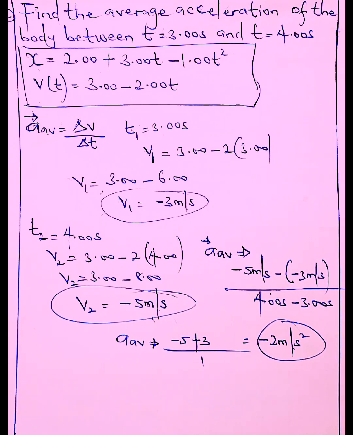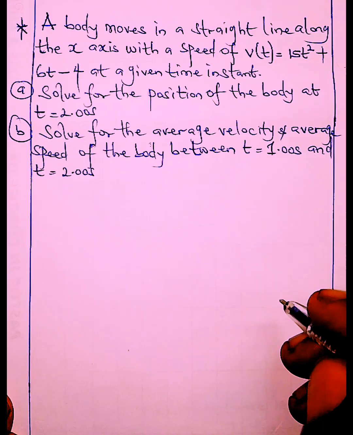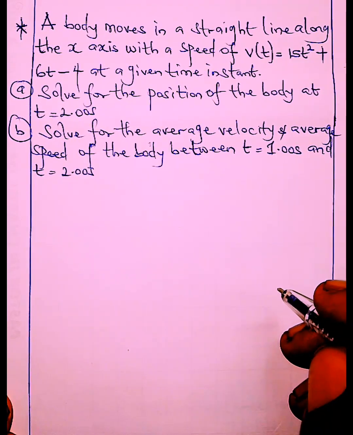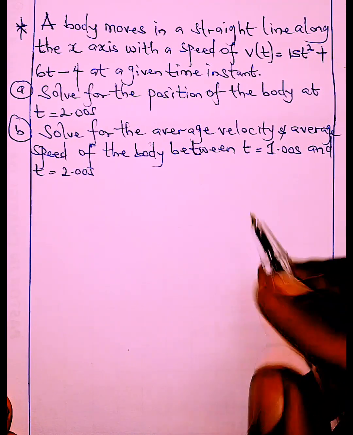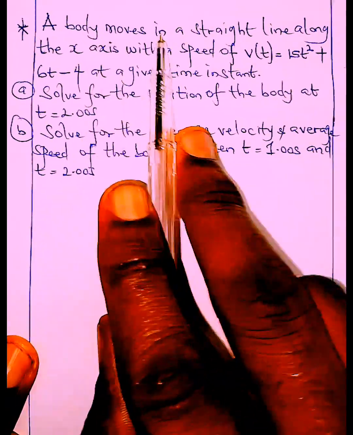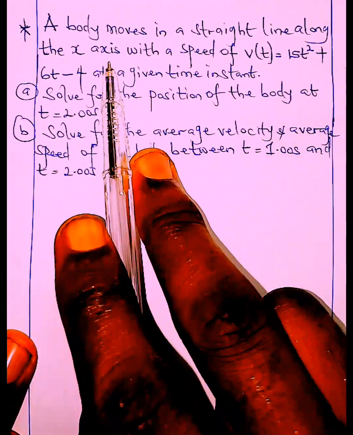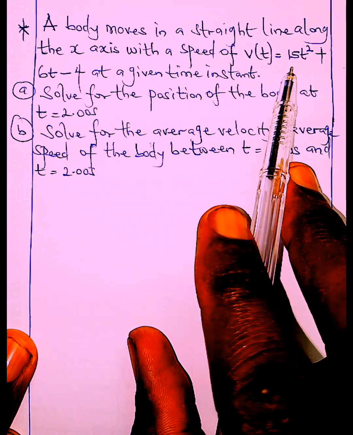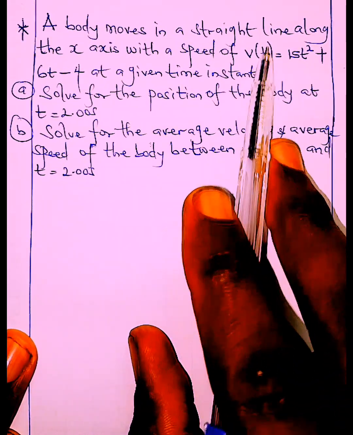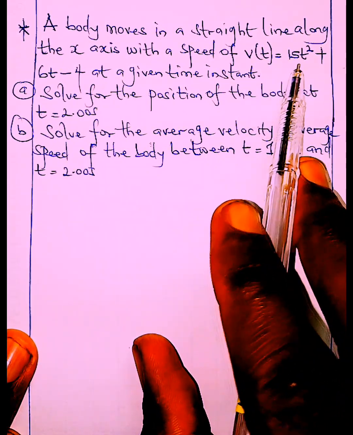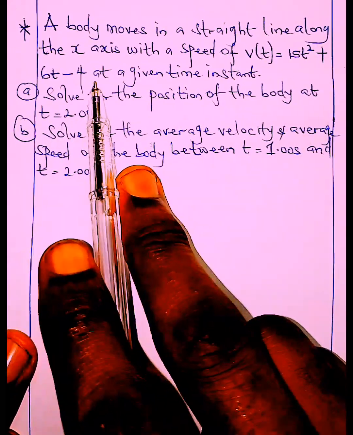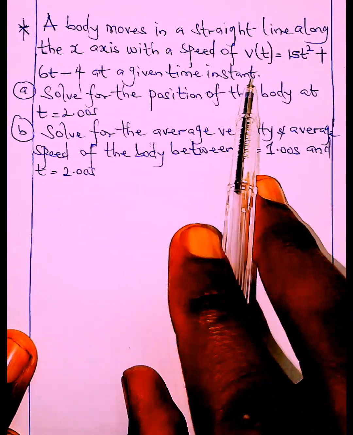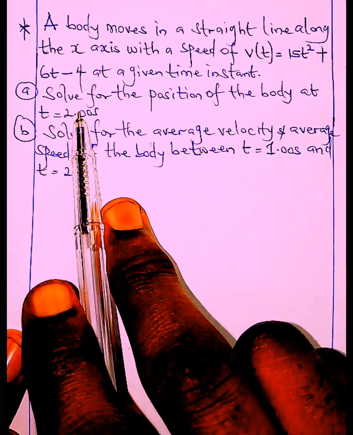So you're going to be looking at the second example to round off today's class. Question 2 and the sub questions will help us round off today's lesson on a high note. So look at this. A body moves in a straight line along the x-axis with a speed, now look at the equation given to us, with a speed of that velocity at this given time, this instantaneous velocity, 15t squared plus 6t minus 4 at a given time instant. Now we are given two questions.